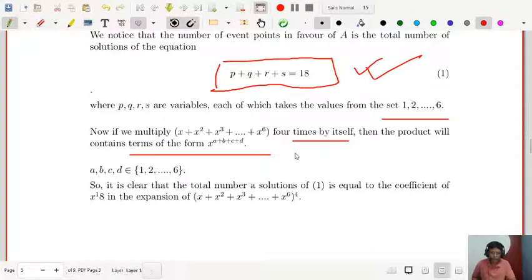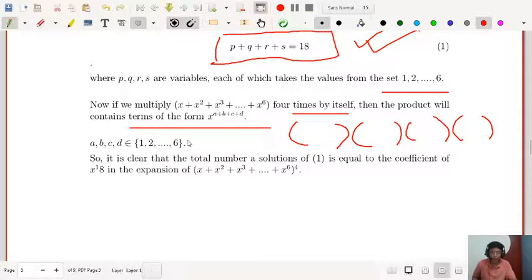Right? Because if you multiply 4 times, inside the bracket the terms will be x plus x square plus x cube up to x to the power 6. In this way, if you take the product, one of the terms will contain a, b, c, d, and a, b, c, d belongs to 1 to 6. So that is the concept actually. This is called the multinomial concept.